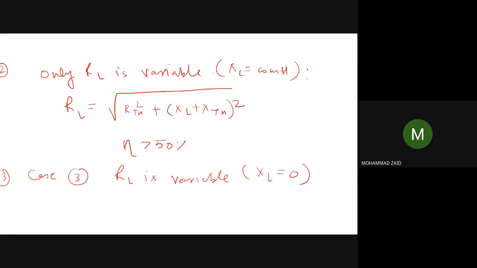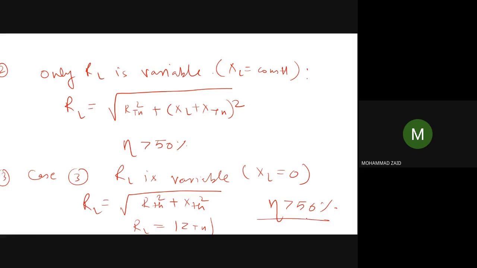The maximum power condition here is that RL is equal to the square root of R Thevenin square plus X Thevenin square. That means RL is equal to the magnitude of Z Thevenin, and in this case the efficiency is also greater than 50%.